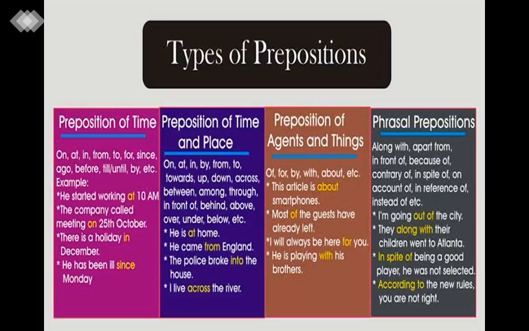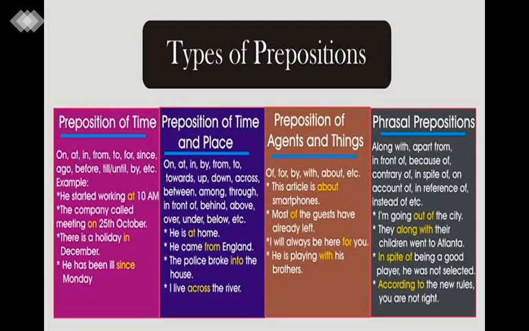On, at, in, by, from, to, towards, up, down, across, between, among, through, in front of, behind, above, over, under, below, etc. Okay, here we are showing time and place. He is at home. This is telling place. He came from England. The police broke into the house. I live across the river. Here the preposition is telling us time and place.